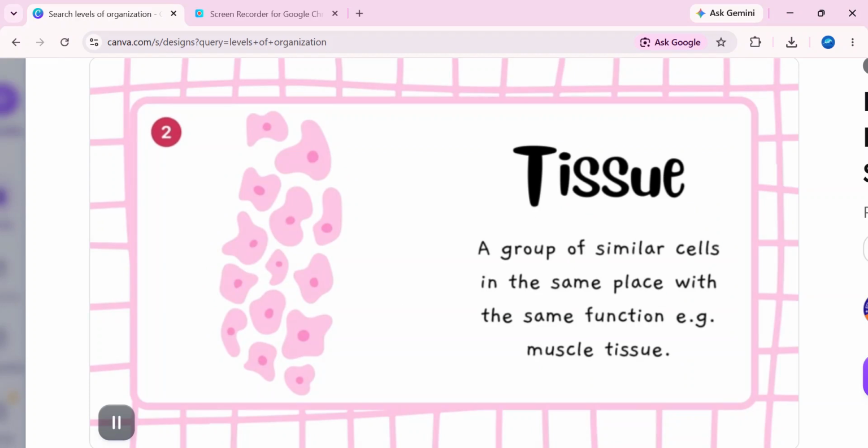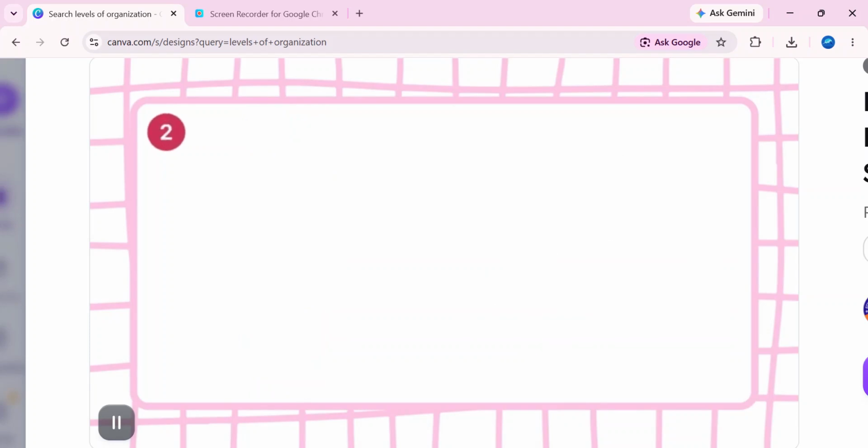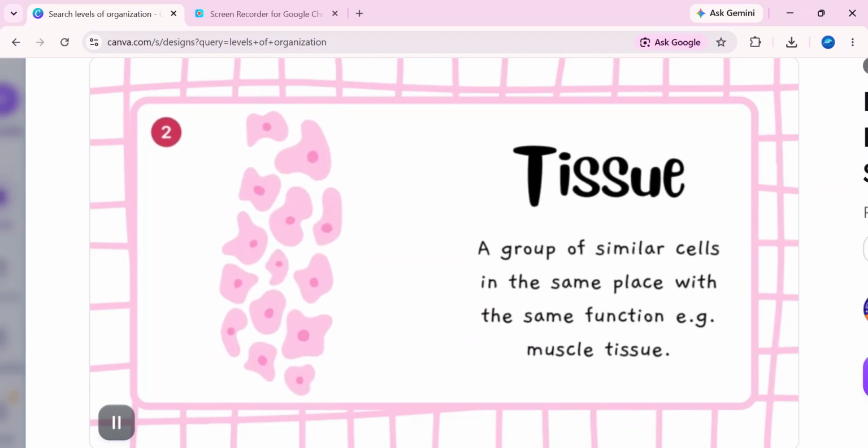Tissues. When many similar cells work together to do the same job, they form a tissue. For example, many muscle cells work together to form a muscle tissue, and the muscle tissue helps different parts of our body move. Another example is the nervous tissue, which helps carry messages around the body. So we can remember it like this: similar cells working together form a tissue.